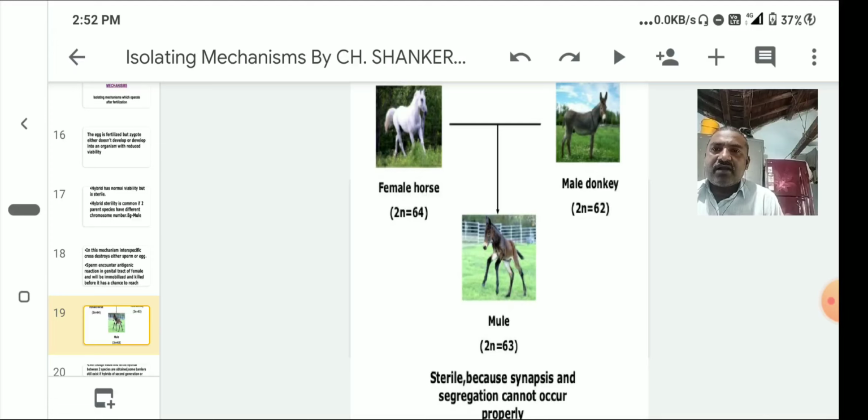So the mule is sterile, because synapsis and segregation cannot occur properly. Whenever a division takes place, especially meiotic division, the horse ova have 32 chromosomes and the male donkey has 31 chromosomes. But what about the mule? 63. So one more chromosome is present, and that chromosome may cause sterility. Synapsis means the pairing and separation of chromosomes. So this is about hybrid sterility.